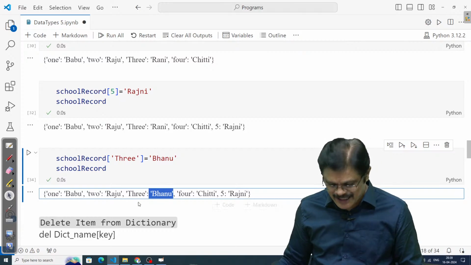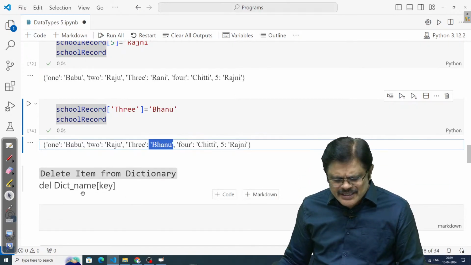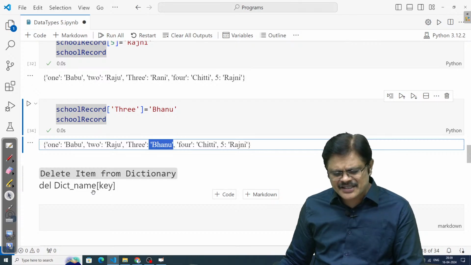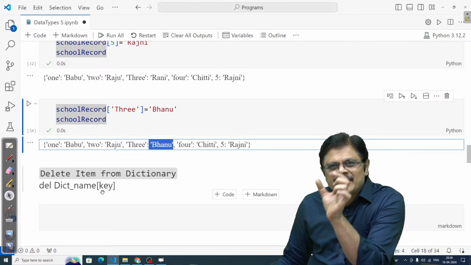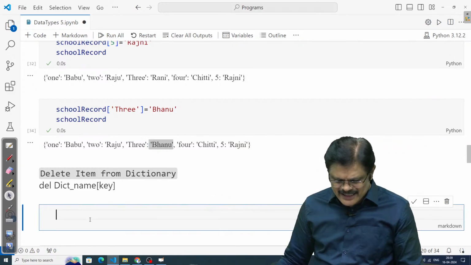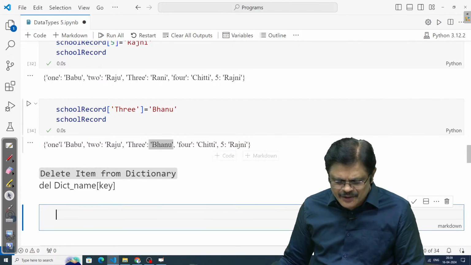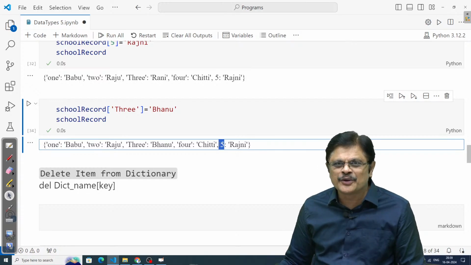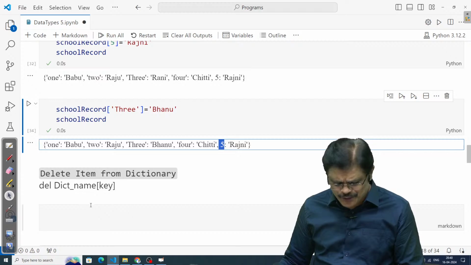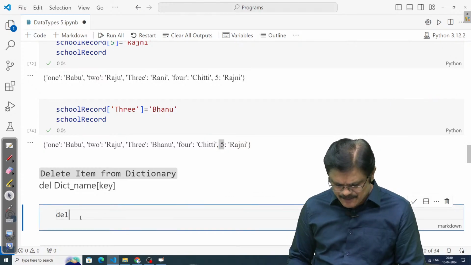Here updation will happen. Now you can use this particular method, del dictionary name key. So that particular item with that particular key will be deleted. For example, you see this is 1, this is 2, this is 3, but this key is 5, you don't like it, you want to delete it. You can simply say del. What is the dictionary name, sir?